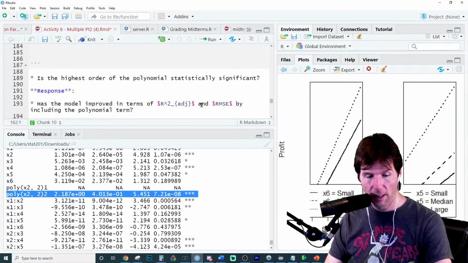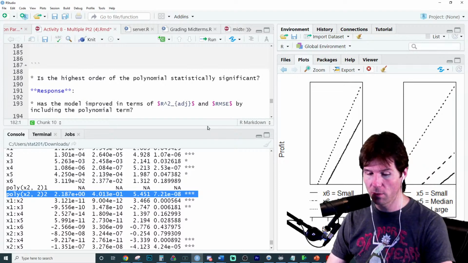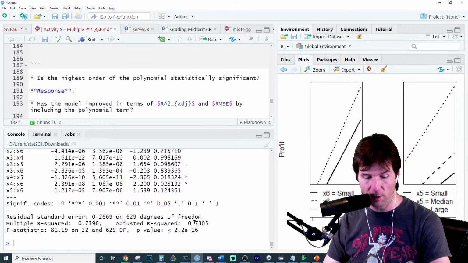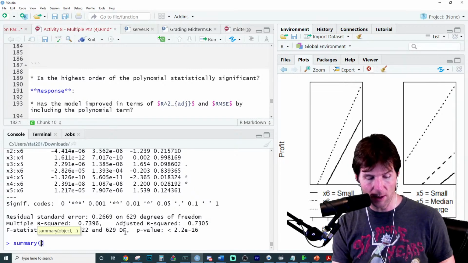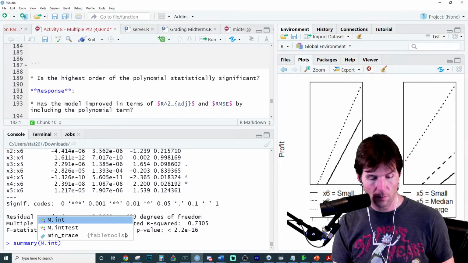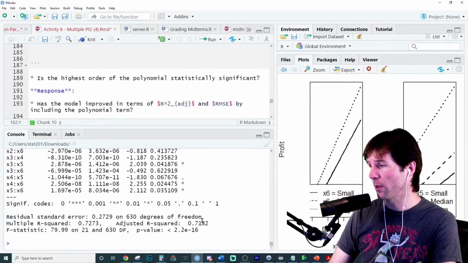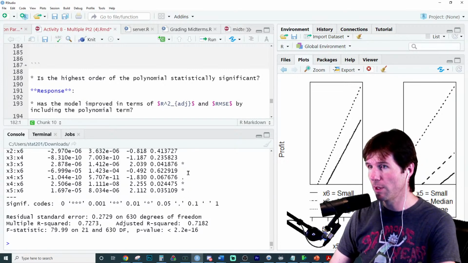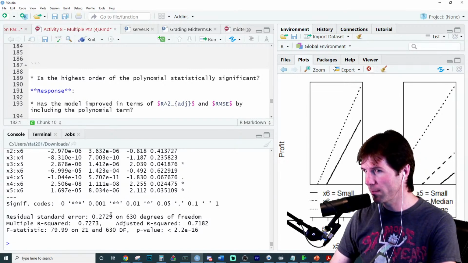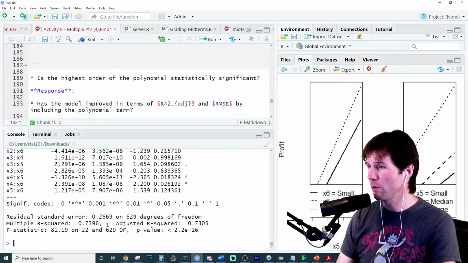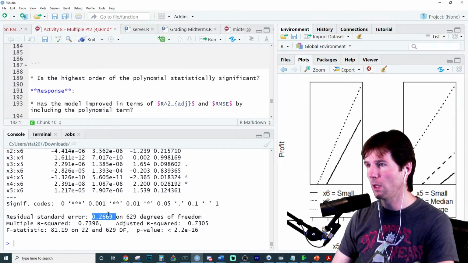Good stuff. Has the model improved in its values? I think, yeah. The model looks to have improved because if you look at the R-squared adjusted from our previous models, I think we have just the interaction model right here. And there, oh yeah, it's gone up a lot. That was, for one variable doing that, for the R-squared adjusted, pretty good stuff right there. The RMSE previously was 0.2729, and now it's 0.2669. So a little bit better.